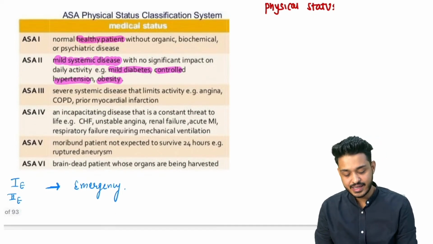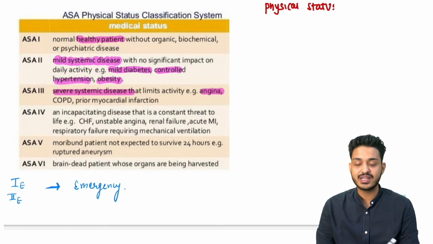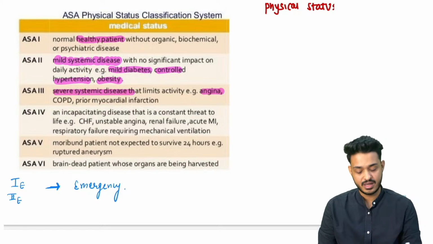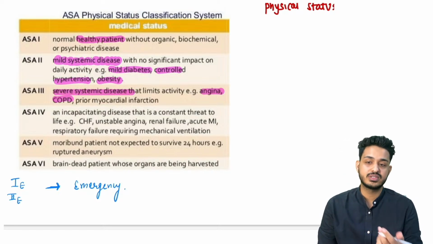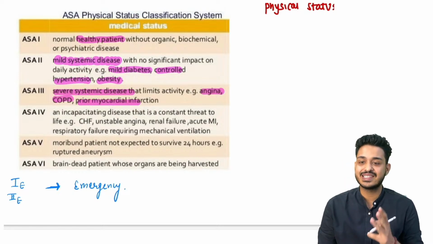ASA grade 3, here you will be having severe systemic disease that limits the activity of the person. Like this person cannot run because he is having what? Angina. This patient is having what? COPD or prior myocardial infarction, that is going to be your ASA grade 3.